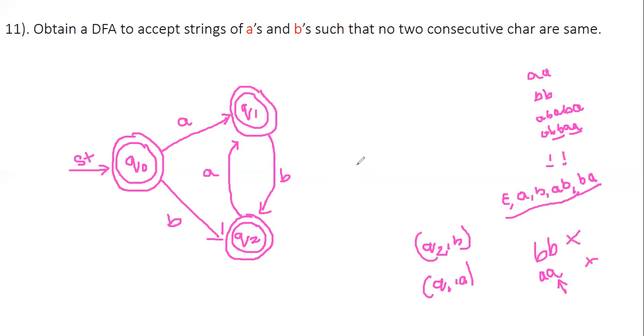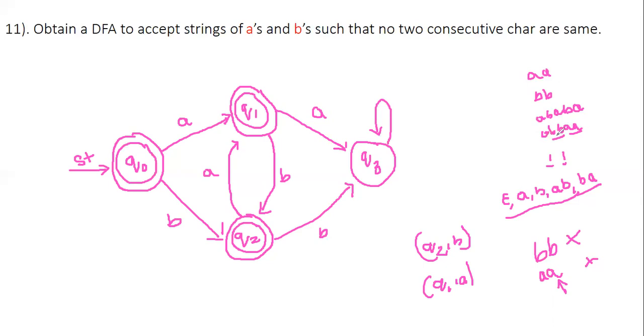So now what we need to do is go for a state called Q3, and it should be made a trap state. So Q1 on receiving A should travel to Q3, which is a trap state, and Q2 on receiving B should go to Q3. Clear? Now, what about Q3? See, in this particular case, observe it carefully: A, double B, double A.